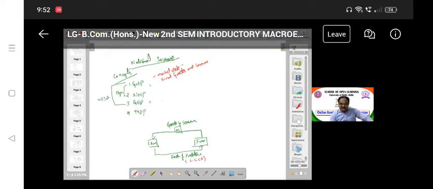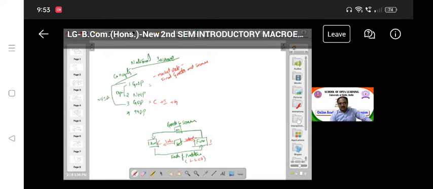There is another sector, that is the government, GOVT. So whatever goods and services are produced within the domestic country, you can call that GDP. So what are the components? The household sector provides the C component, the firm sector provides I, that is C plus I, and the government sector also provides some services to the household sector as well as the firm sector, like subsidies.